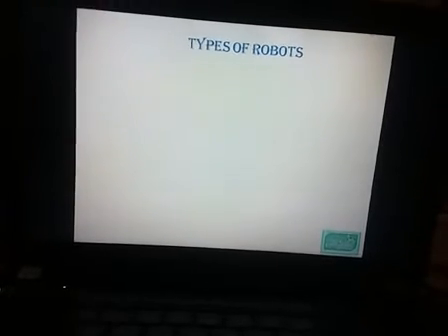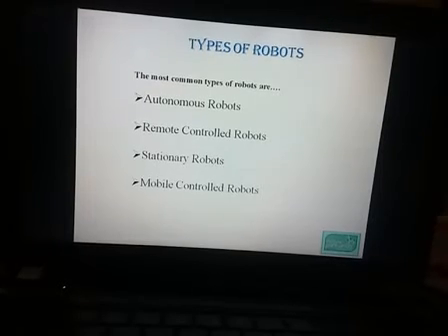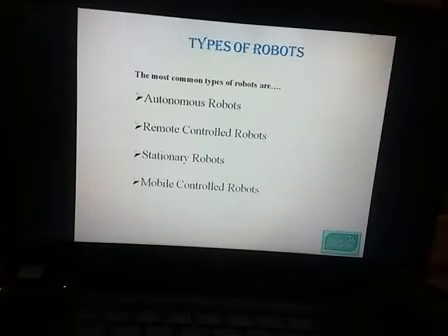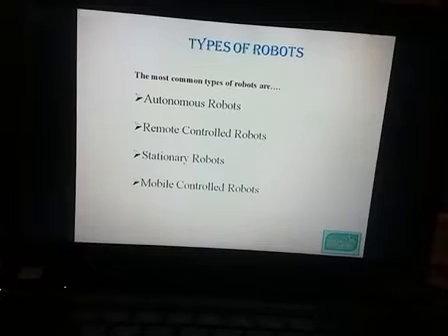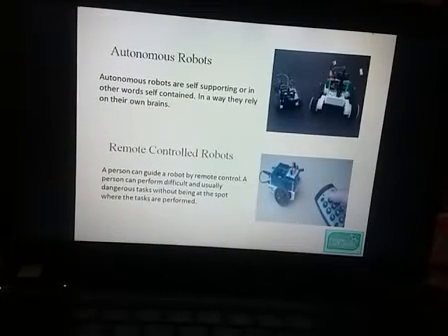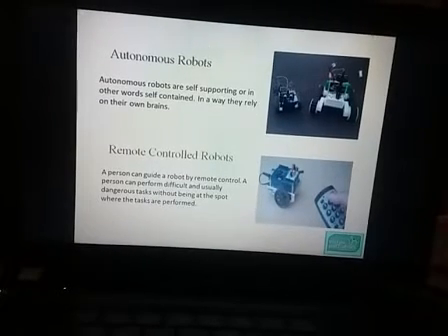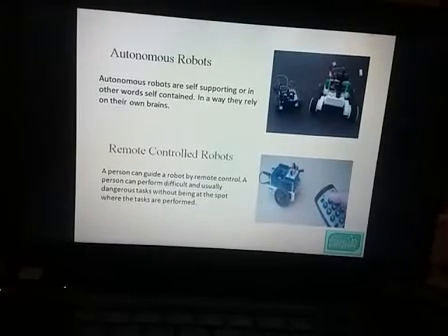The types of robot. The first is autonomous, the second is remote control, then stationary, and then mobile control robot. These are the four basic types of robot. The first one is the autonomous robot. It is self-supporting, in other words self-contained, and it has its own brain. We just program it, and then it starts working automatically.